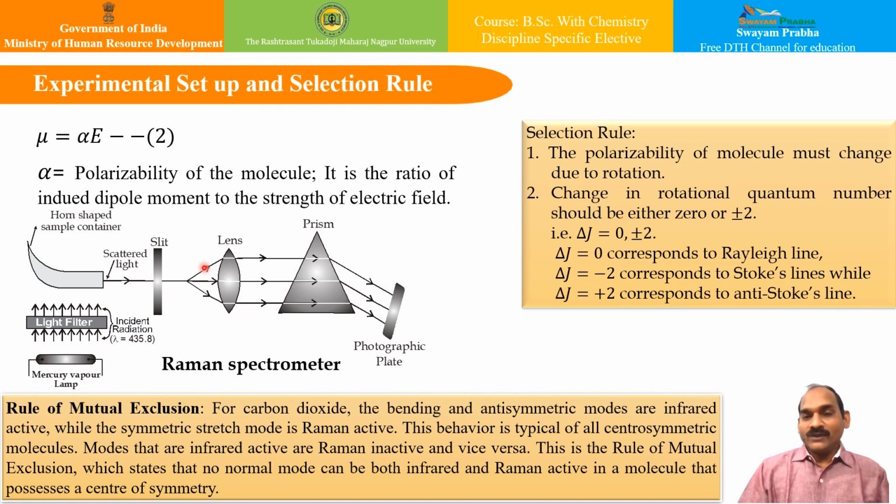are isotropically polarizable. What does it mean? It means that the extent of polarization is independent of the direction of the applied field, correct? And these molecules are inactive in Raman spectroscopy. Whereas molecules other than the spherical top molecules are anisotropically polarizable, and hence the extent of polarization depends upon the direction of the applied field. Therefore, such molecules are Raman active.